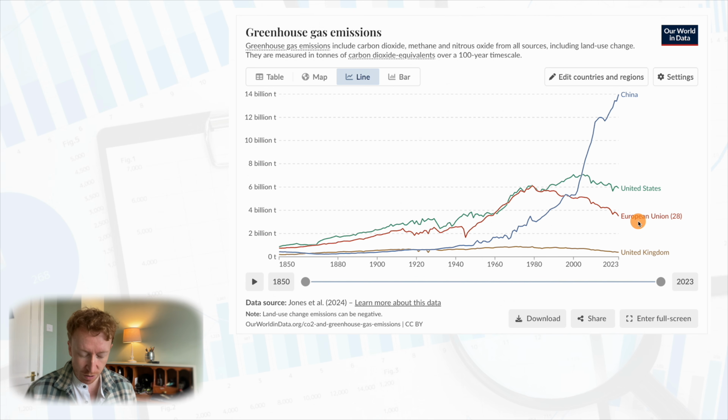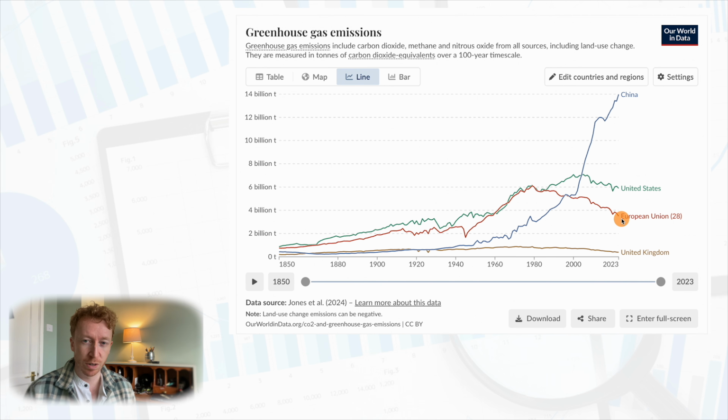The European Union follows a different kind of trend, because while in around 1980, the European Union was emitting approximately 6 billion tons of greenhouse gases each year, this number has seen a steady decline.